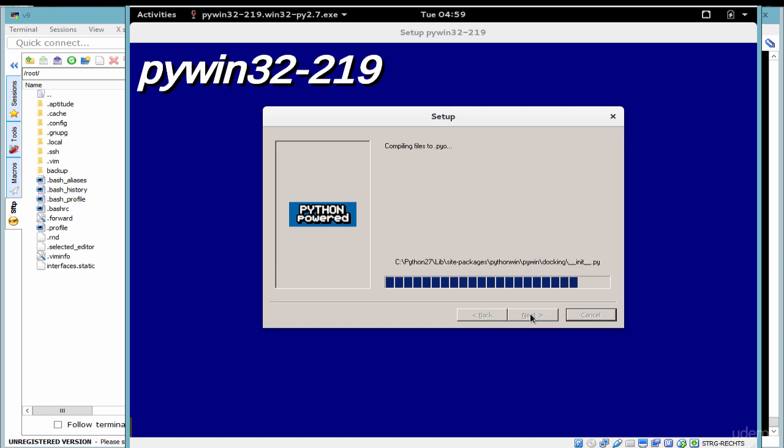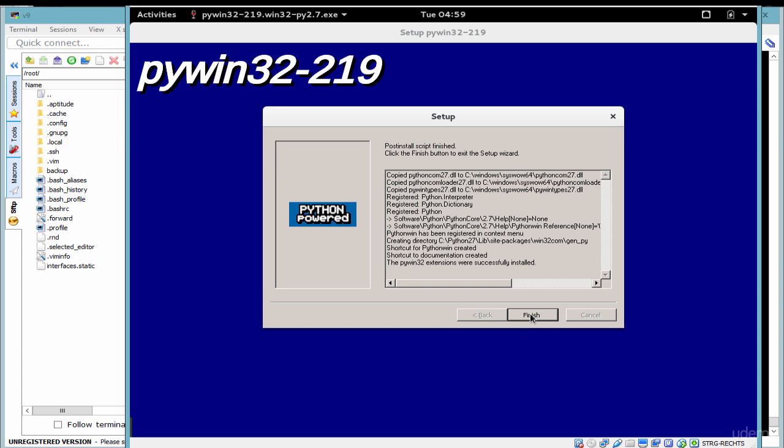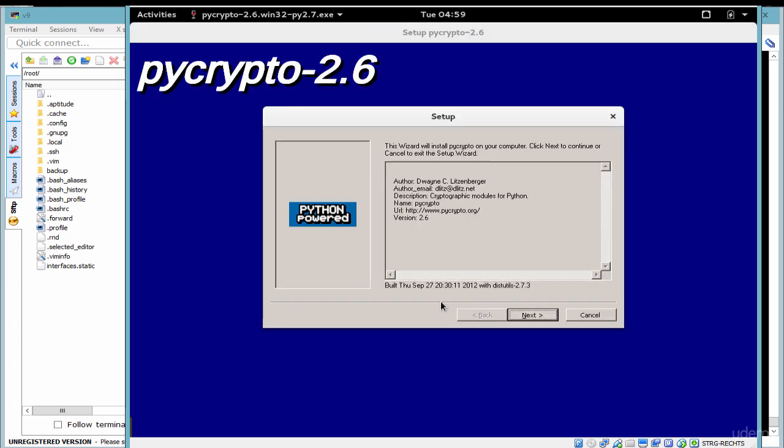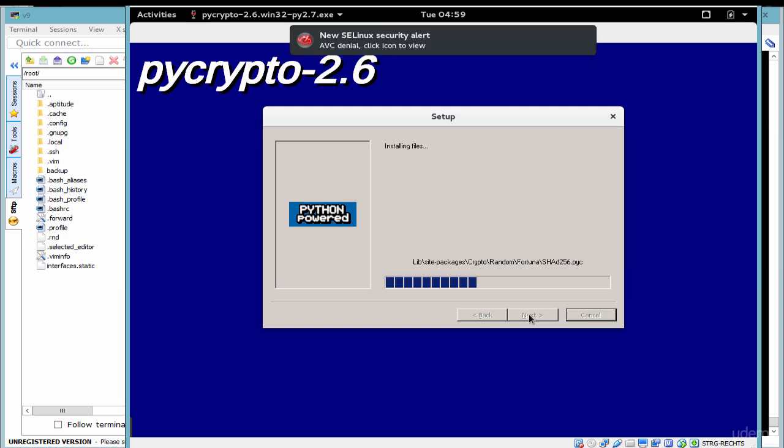These are all programs required by the Veil Evasion program. We'll wait for this to finish. I'll click finish here. And once I click finish, it should give me another installation. PyCrypto 2.6. I click next, next, next. And this will install PyCrypto.